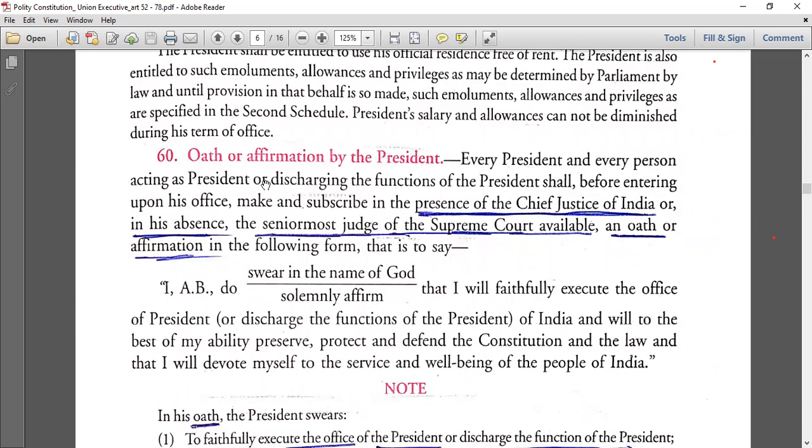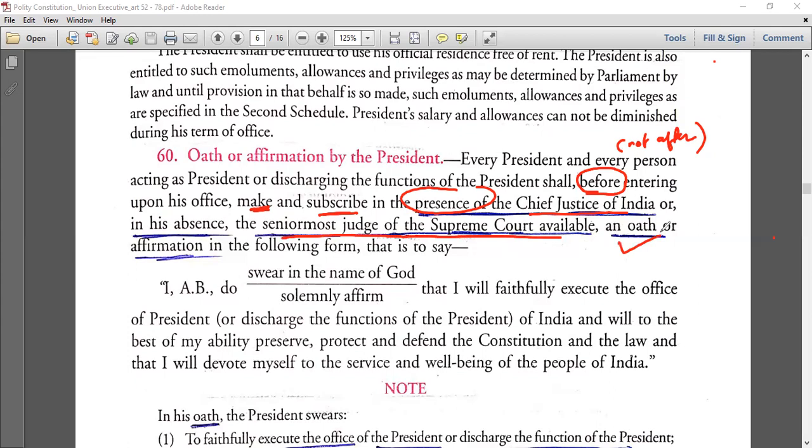Every president and every person acting as president or discharging the functions of the president shall, before entering office, not after, okay, not after, before entering upon his office, make and subscribe. किसके सामने? In the presence of the Chief Justice of India, or in his absence, if Chief Justice is absent, then the senior most judge of the Supreme Court available, तो उनके सामने in the presence of them oath लेंगे, oath और affirmation, ठीक है?